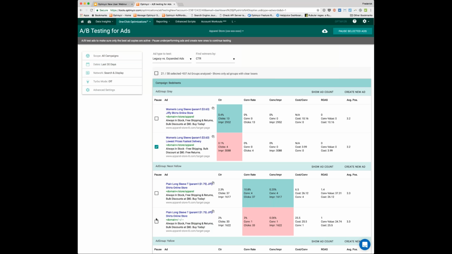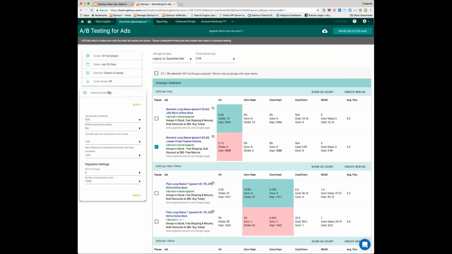Why is there no loser selected here? Well, it's because on a CTR basis, we don't know. And we said we want to find winners by CTR. If I change this to a different metric, for example, conversion rate, then we would have automatically picked this one, because we do have a conversion rate loser in this specific ad.